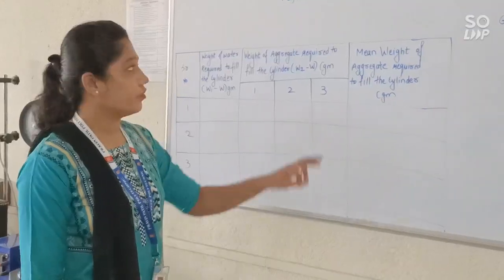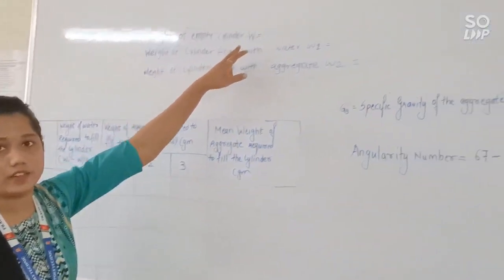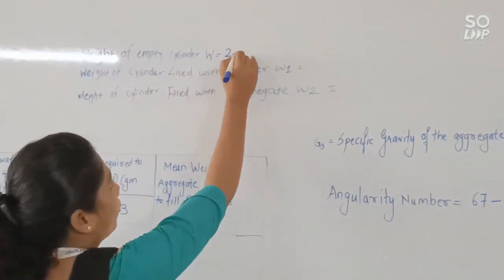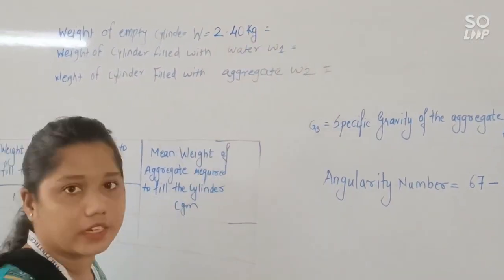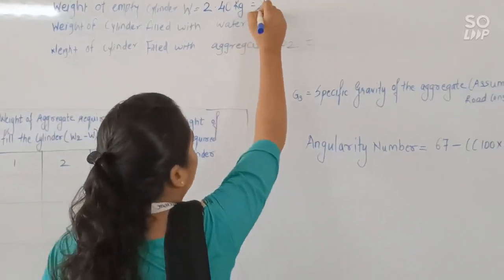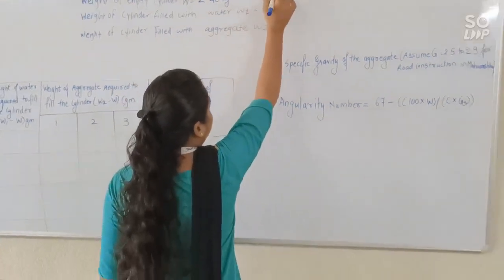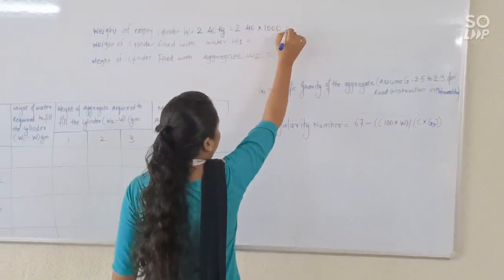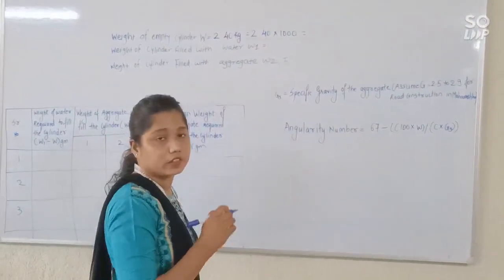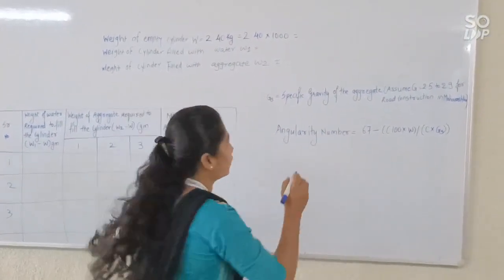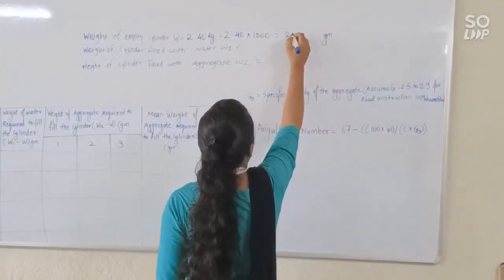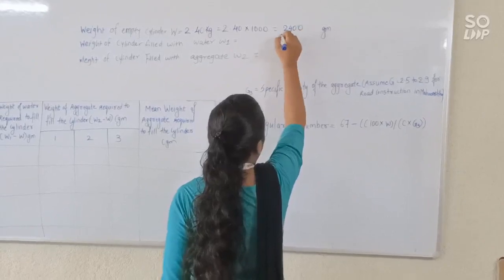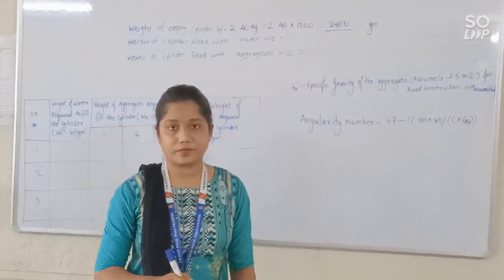Therefore, the weight of the empty cylinder, W, is 2.40 kg and we want it in grams. For that purpose, 2.40 multiplied by 1000. After we multiply by 1000, the weight we get is in grams. So this will be 2400 grams.